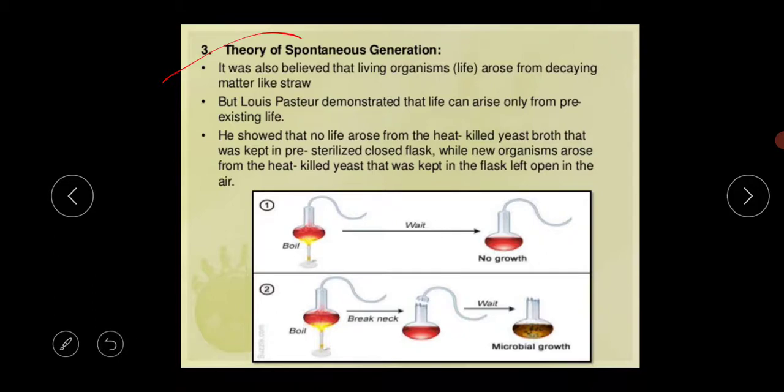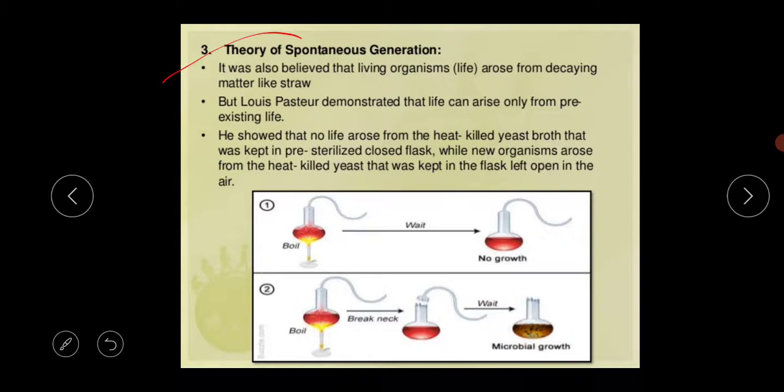What is the meaning of this theory? The theory of spontaneous generation states that life originated from non-living matter automatically. I am repeating again: life originated from non-living matter automatically, and this theory is also known as the theory of abiogenesis or autobiogenesis. It was supported by Van Helmont, who claimed that mice were formed from a dirty, sweat-soaked shirt when put in a dark barn for 21 days.